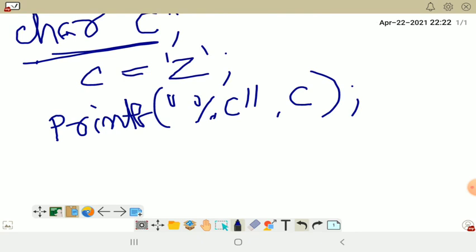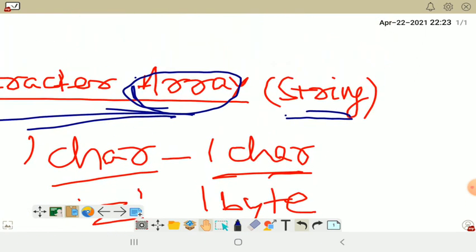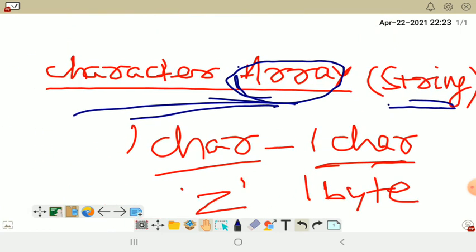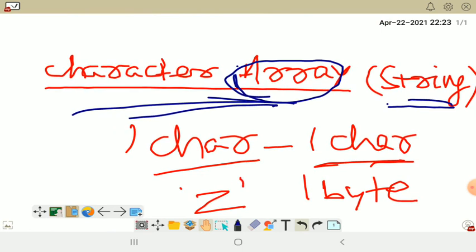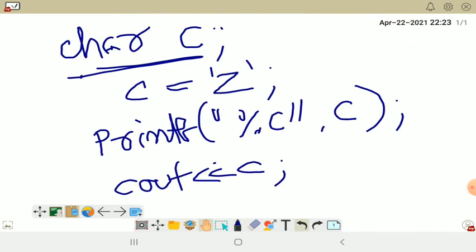And the same thing if I do in C++, how can I write? cout, then c, this much. So it will print the value of c, that is Z. Now our new thing, what we are learning in this video, is string. How C and C++ can handle so many characters at a time, or can handle string. That is what we are going to learn in this video.